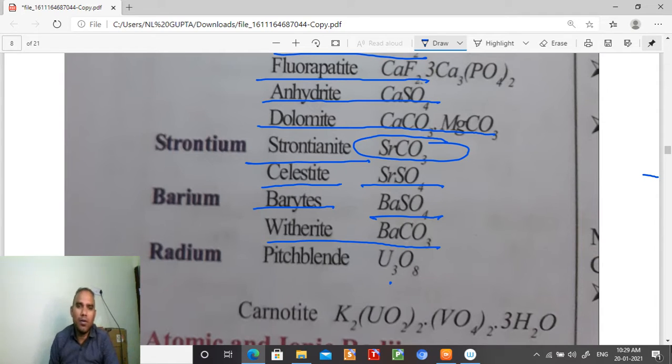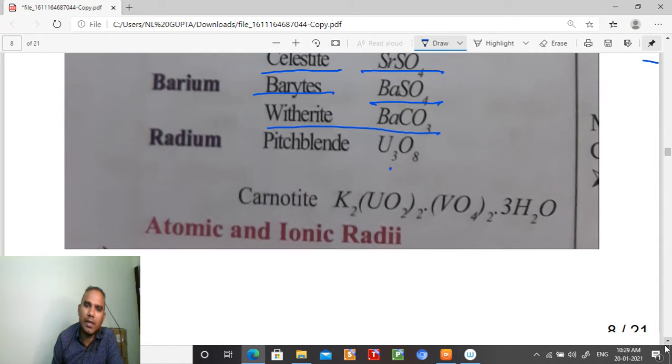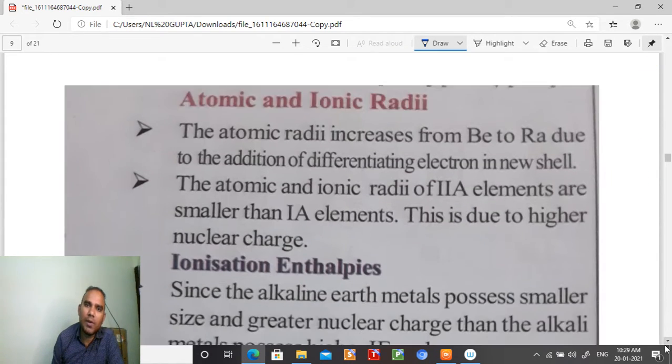So these were the carnotite. These are the important minerals, student. From there these can be extracted. You have to memorize these for the NEET exam, student.